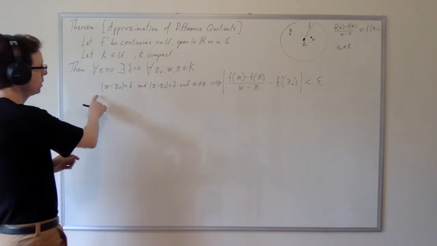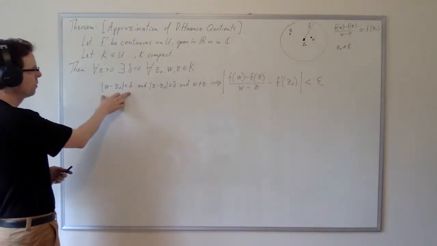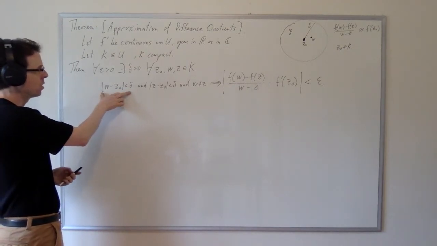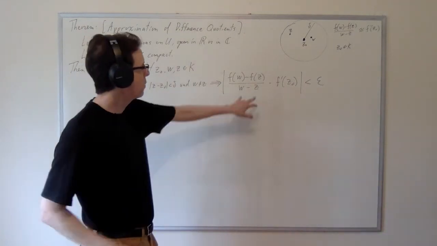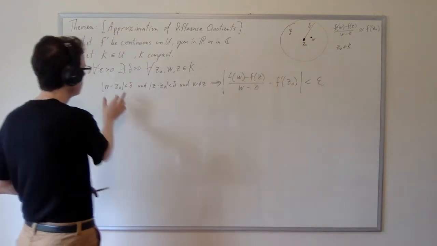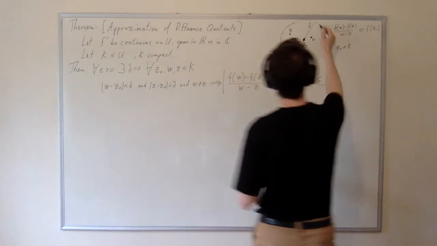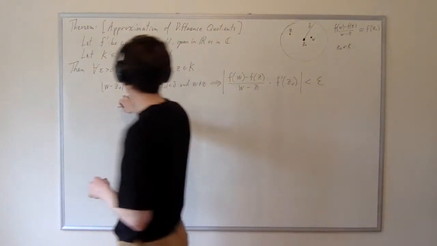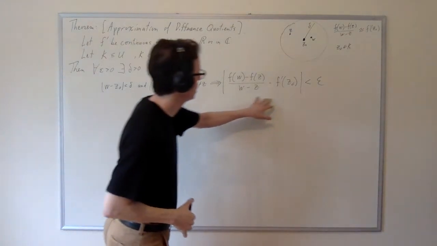Now, these conditions are perhaps not surprising. These conditions simply say that for some value of delta, W is close to Z0, Z is close to Z0, and W is not Z. I have to assert that W is not Z, otherwise I can't have my W minus Z here. So these three conditions really just say that this is the right picture. This picture is really what's going on, right? W and Z0 are close, Z and Z0 are close. W is not Z, so this sentence makes sense.